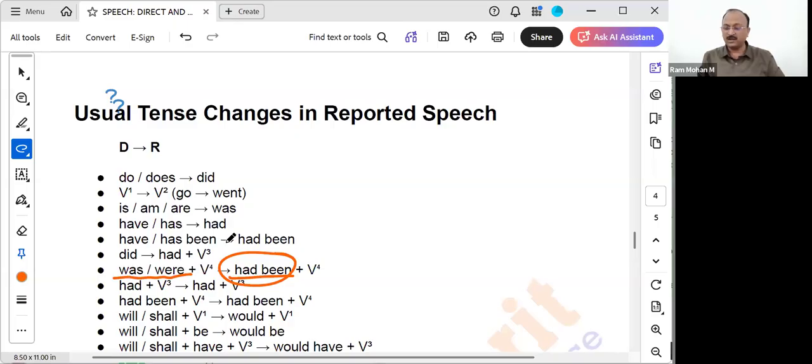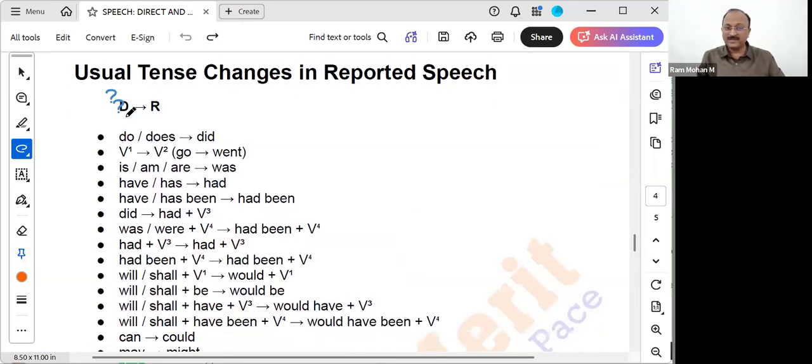That means was and were with was drinking or were sleeping, like that it will come now. It will get converted to had been drinking or had been sleeping, like that. Had with V3 form will remain as had with V3 form only. There is no change in that, in the reported form. Same way, had been with V4 form will remain, because the past perfect or the past perfect continuous tense is what we were converting them to from present perfect or simple past. Already it is a past perfect tense or a past perfect continuous tense. There is nothing we can change. In the reported form also, it will be there in the same form only.